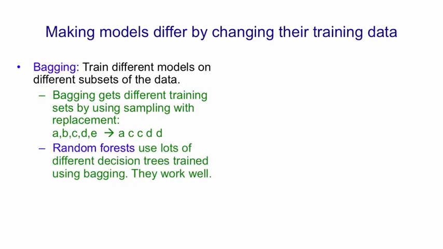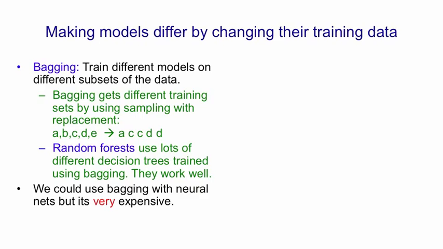This is done in a method called random forests that uses bagging with decision trees, which Leo Breiman was also involved in inventing. And when you train decision trees with bagging and then average them together, they work much better than single decision trees by themselves. In fact, the Kinect box uses random forests to convert information about depth into information about where your body parts are.